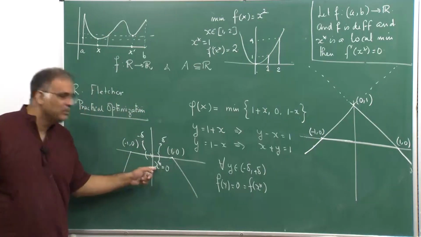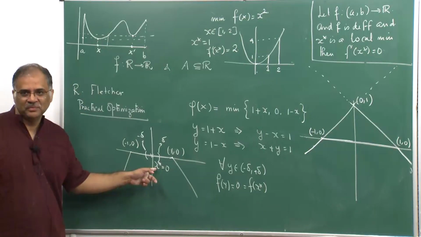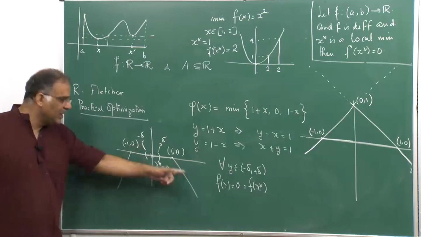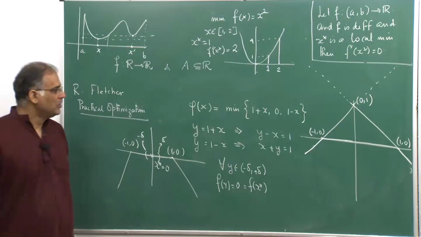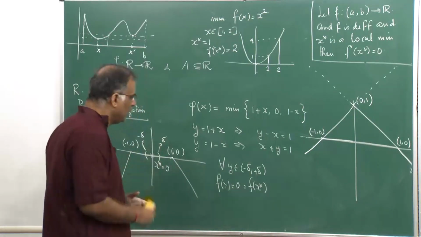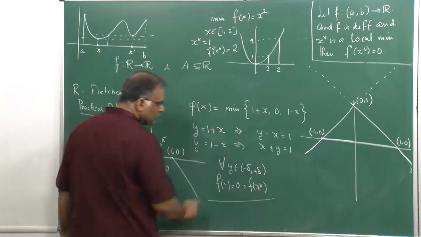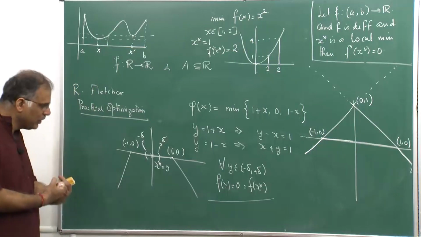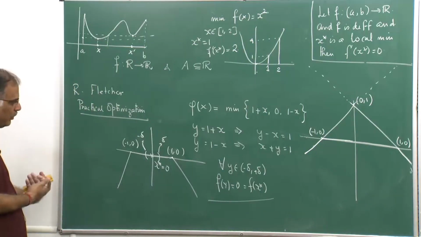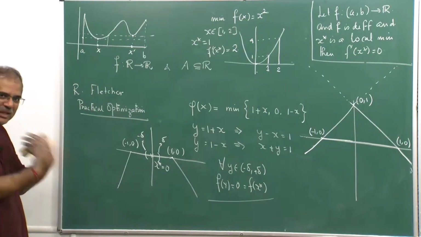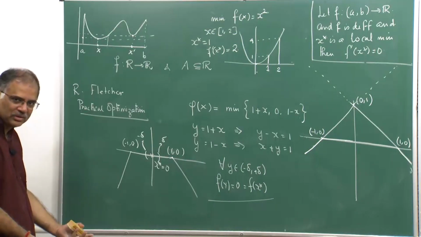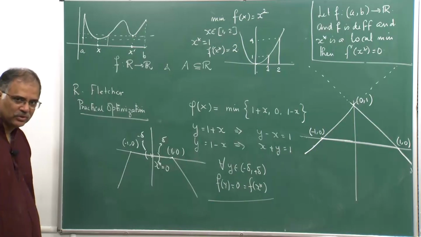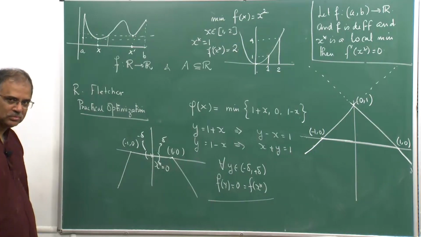It is a global maximum of the function, because all the function values are either negative or 0. So, here, just this definition is unable to really distinguish the situation where a global maximum can be misinterpreted as a local minimizer, because at this point also f dash x star equal to 0, right.